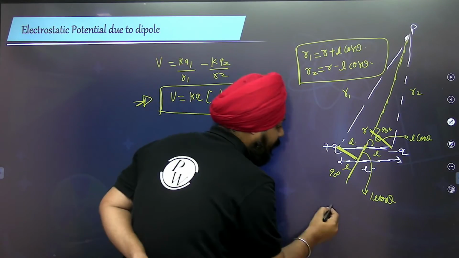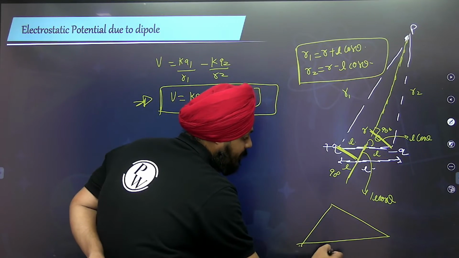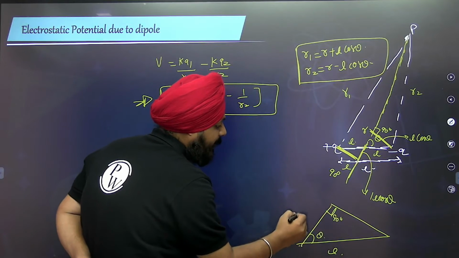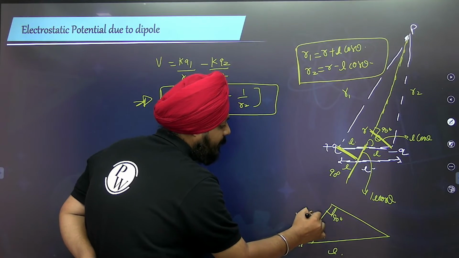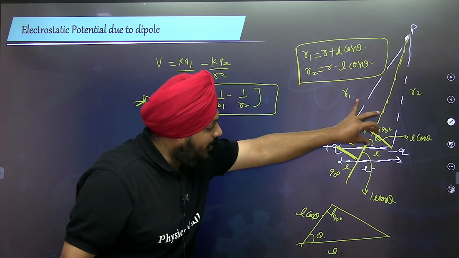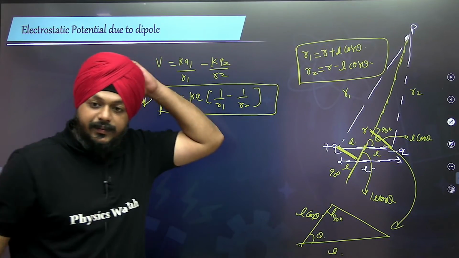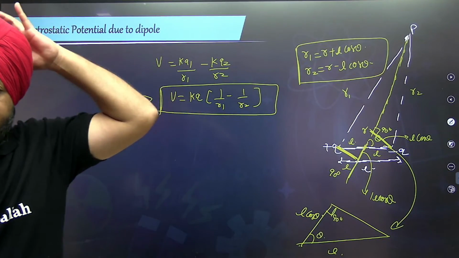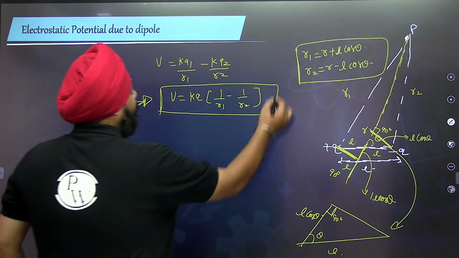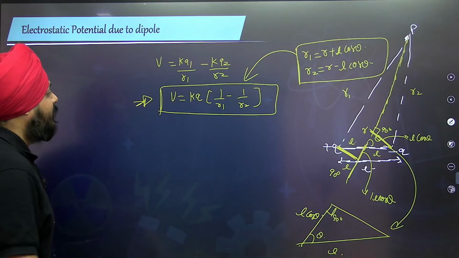Now some students might wonder, sir, how did we get this? See, this is L, this is theta, this is 90 degrees. So for that reason, this is going to be L cos theta. This is a small triangle, and the magnified view is here. Yes or no? Can we replace all of those equations here to reach these results?